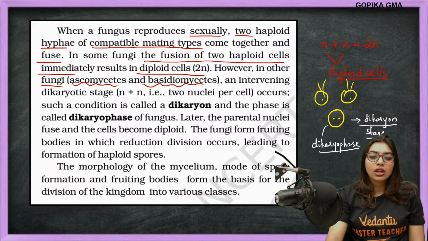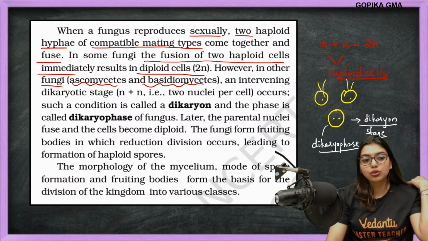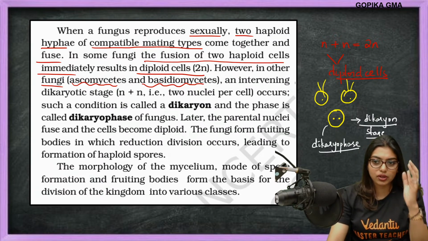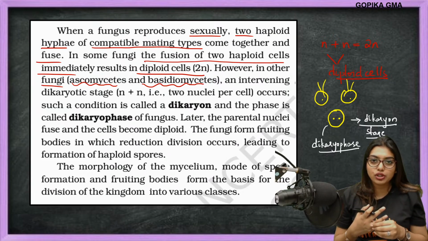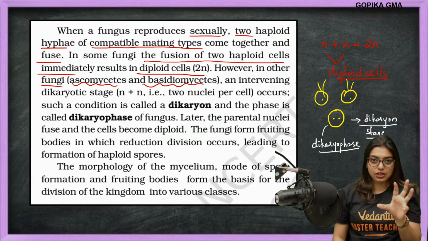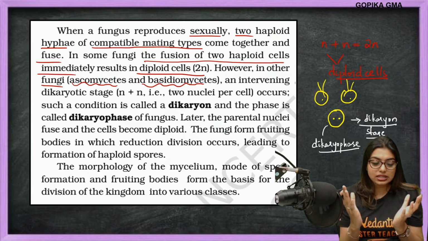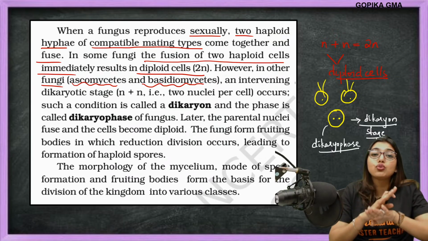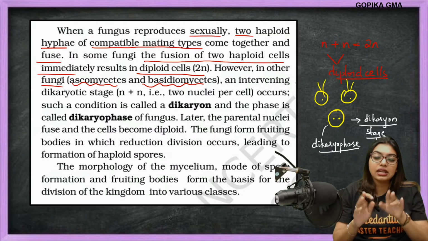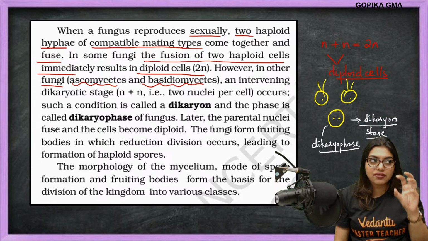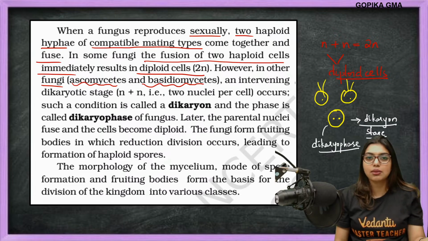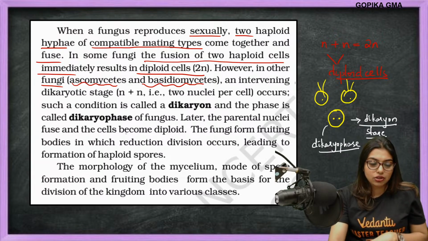Dikaryophase. Later the parental nuclei fuse and the cells become diploid. So students, very simple, in Ascomycetes and in Basidiomycetes, there is going to be a dikaryon phase where both the nuclei will come together, but they will not fuse with each other. They will remain like that. So di means what? Two karyon stage. Whenever the word karyon comes, understand it is something to do with the nucleus. So, the dikaryon phase of the fungus.